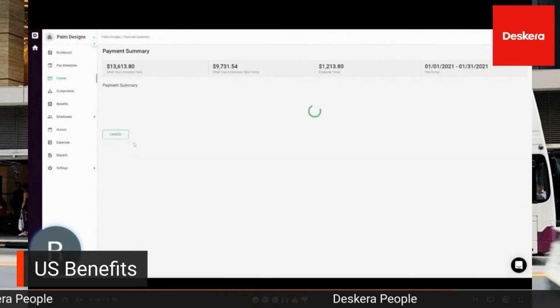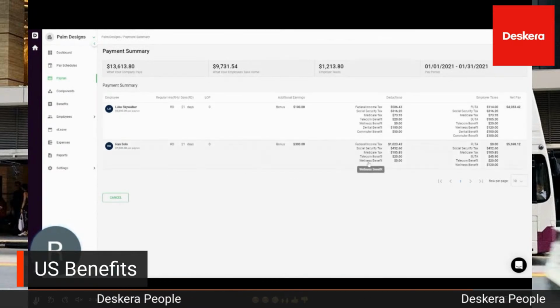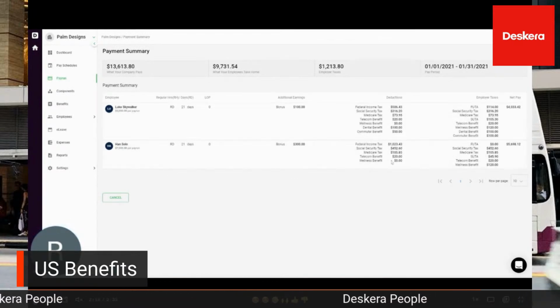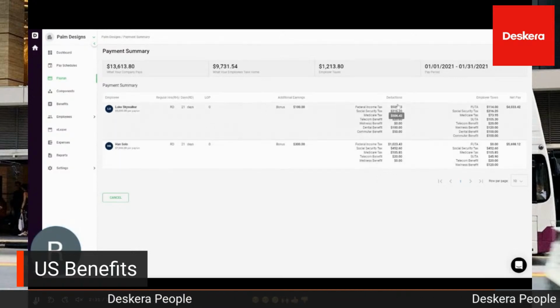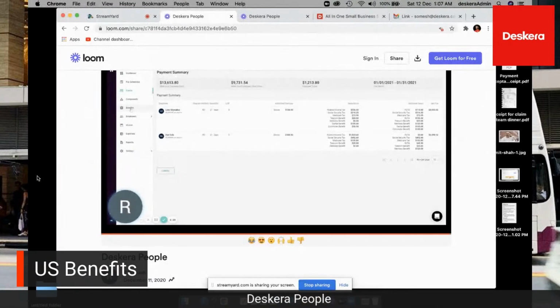And then you can view a summary here. Make sure everything looks good. You can see the wellness and the commuter benefits in the summary screen here. Make sure everything looks correct. So that's your benefits in the system here.